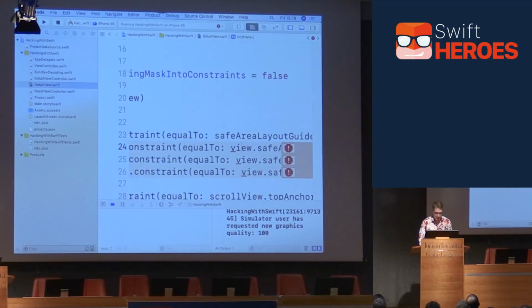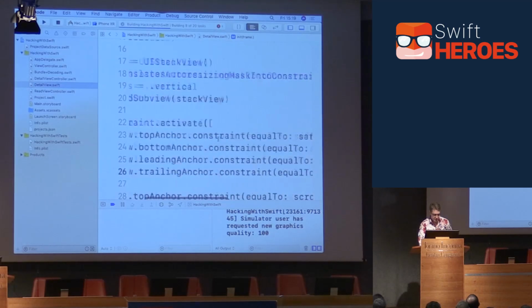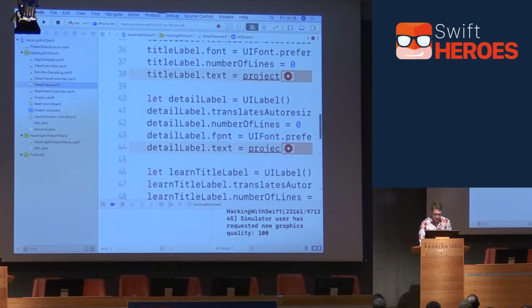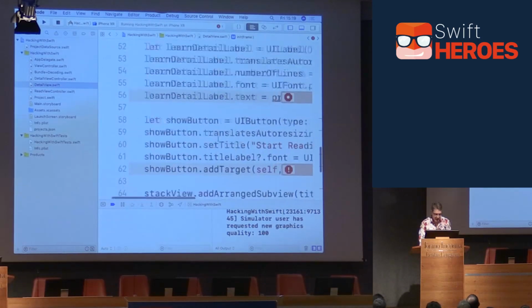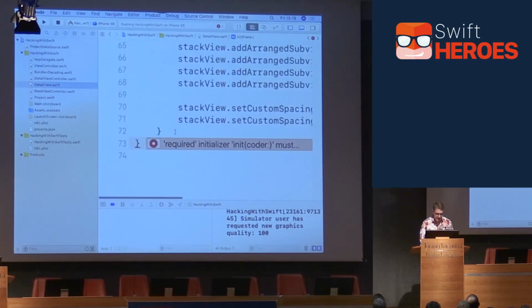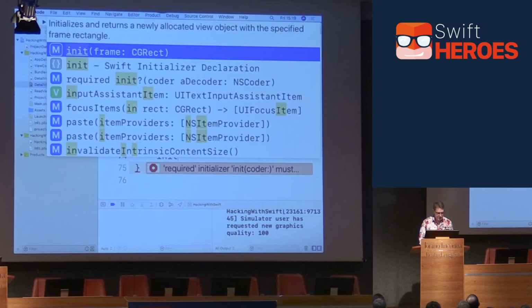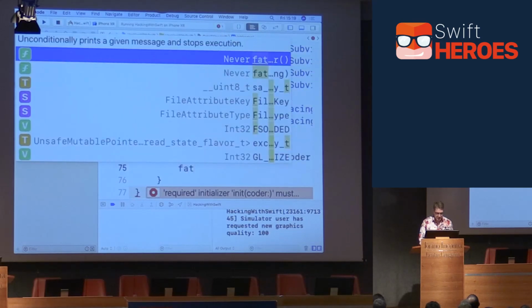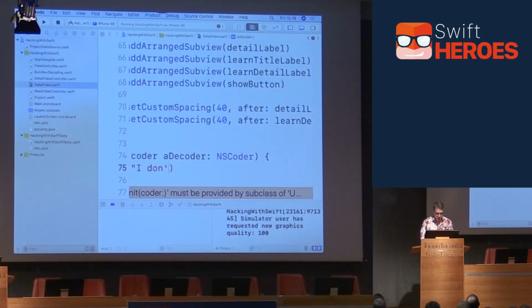All these view dots are no longer needed anymore. View there, view there, view there. Command B, quickest way to find it, quite frankly. It's angry at that, which is fine. We'll come back to that in a second. Angry at that, that's also fine. It needs init coder. So we'll do init coder, which is loading from storyboards, which we're not going to be using here, so I'll just do fatalError.